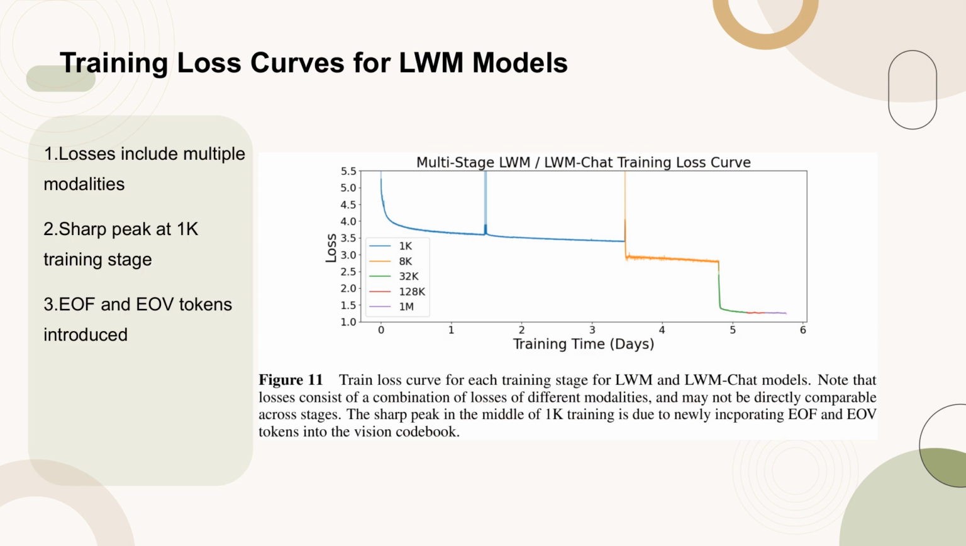Figure 11 presents the training loss curves for each stage of the LWM and LWM-Chat models. It is important to note that the losses are a combination of different modalities and may not be directly comparable across stages. A significant observation is the sharp peak in the middle of the 1K training stage, which is attributed to the incorporation of EOF and EOV tokens into the vision codebook.